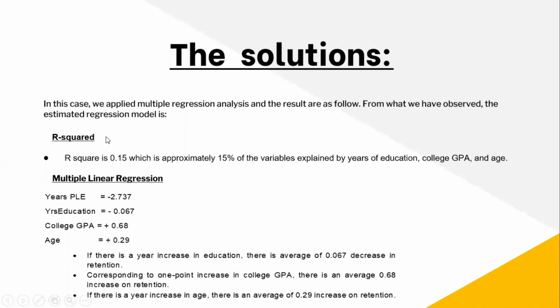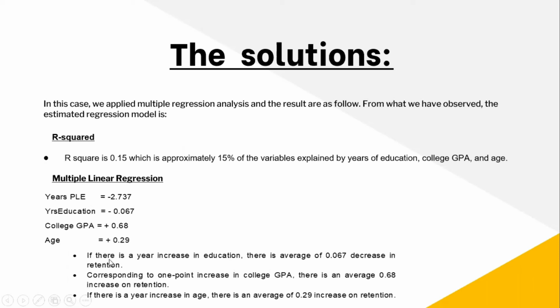In this case, we applied multiple regression analysis and the results are as follows. R squared is 0.15, which means approximately 15% of the variable is explained by years of education, college GPA, and age. And then the explanation for the multiple linear regression. The coefficients are: intercept negative 2.737, years of education negative 0.067, college GPA positive 0.68, and age 0.29.